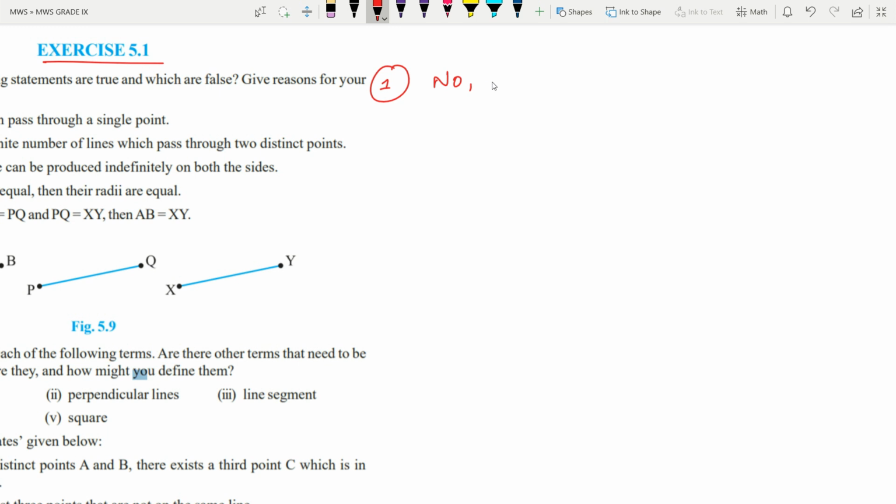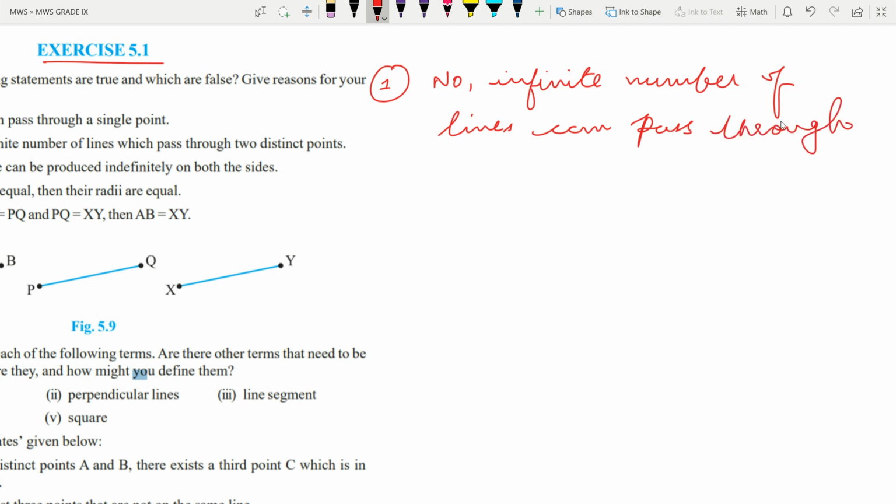From a single point, you can say an infinite number of lines can pass through it. So write no. Infinite number of lines can pass through a single point. And an example you can give to justify this, because they're asking for a reason.